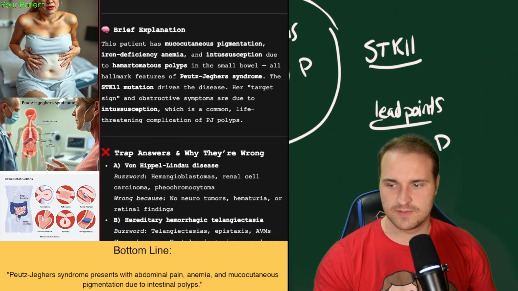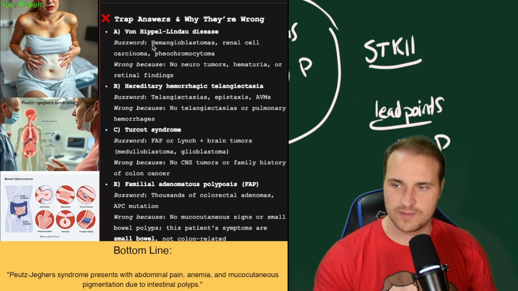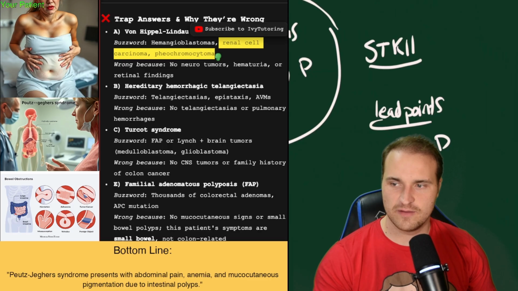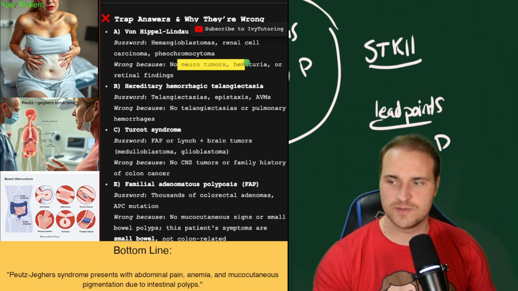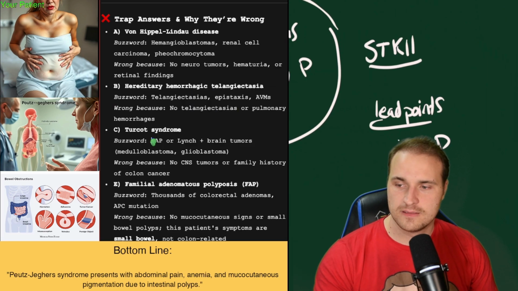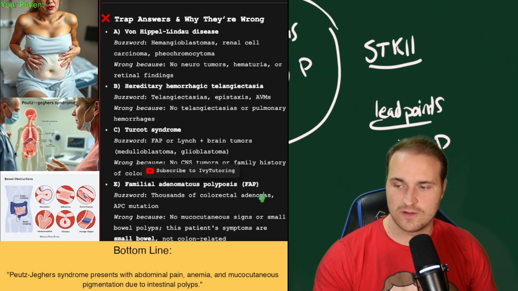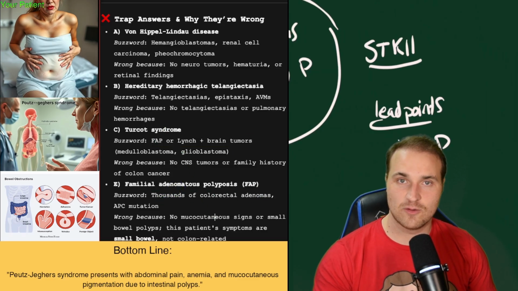All right, so here's an explanation, and here are all of the other answers, like von Hippel-Lindau. That would be seen with hemangioblastomas, renal cell carcinoma, pheochromocytoma, not neural tumors. For this one, you'd see telangiectasias. Turcot syndrome, that's associated with FAP and Lynch, brain tumors. And FAP, thousands of colorectal adenomas. And that's not what we see here.